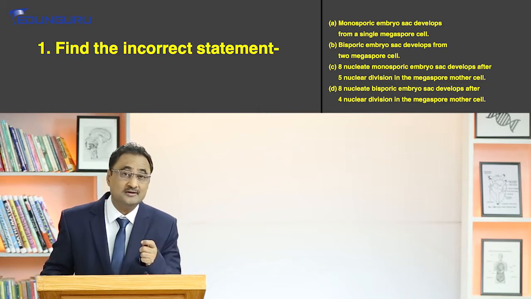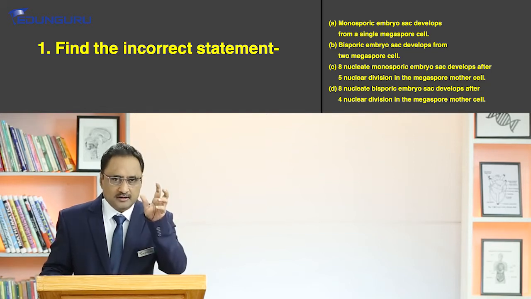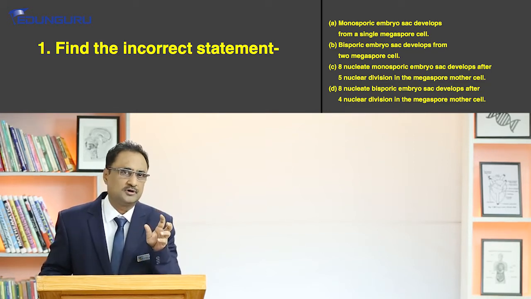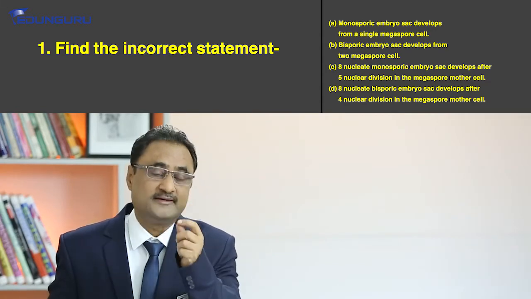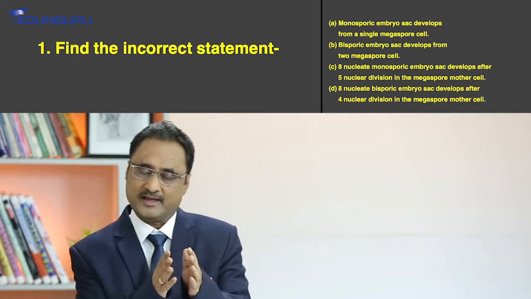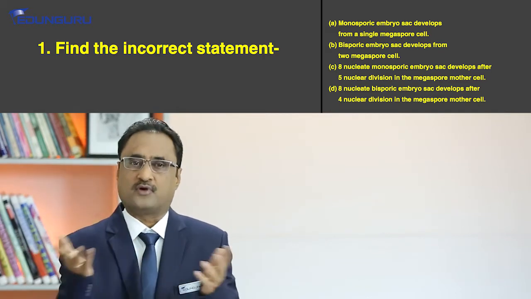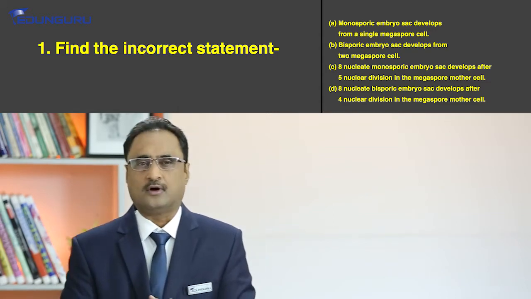Okay, so what is the key learning over here? The key learning, a very minor thing but perhaps the most important one, is that in the development of the embryo sac, eventually it is the nuclei that participate, not the cell. Because first of all, nuclei participate, and later on the cell wall formation happens. Okay, so that's why the correct answer for question number 1 is option B.